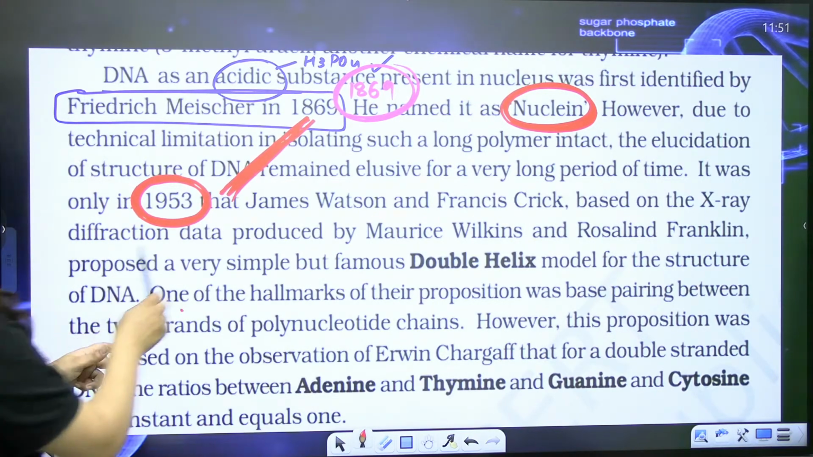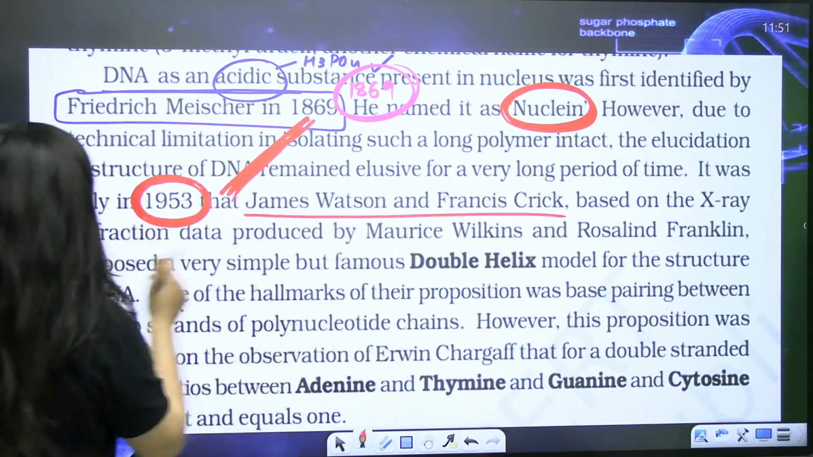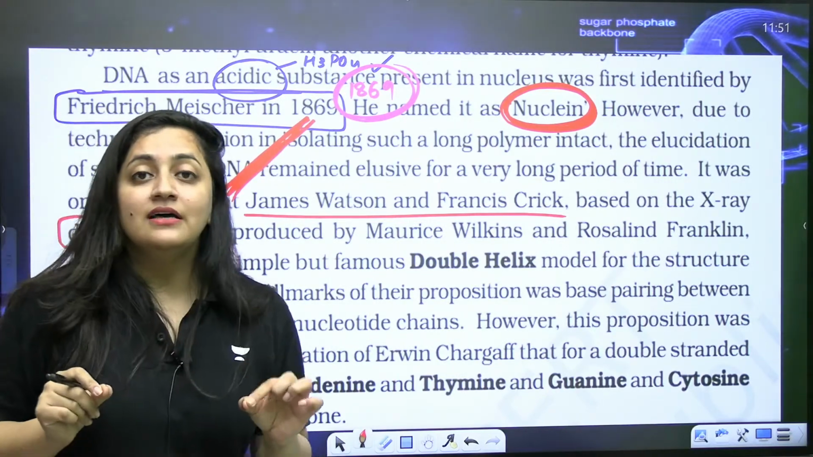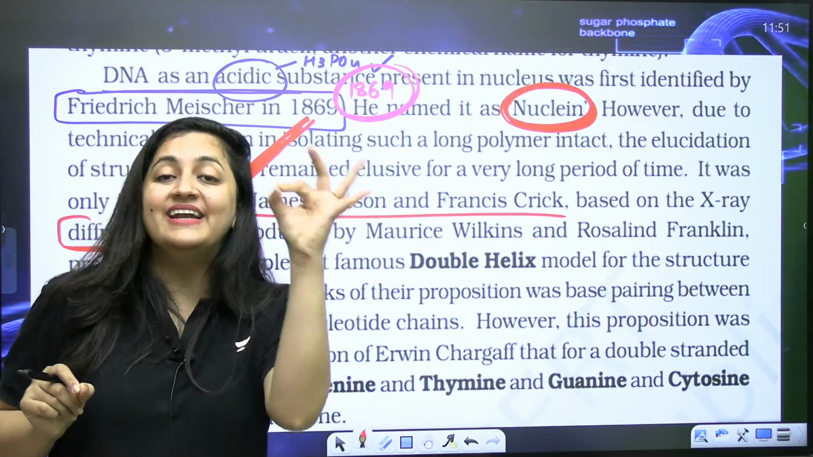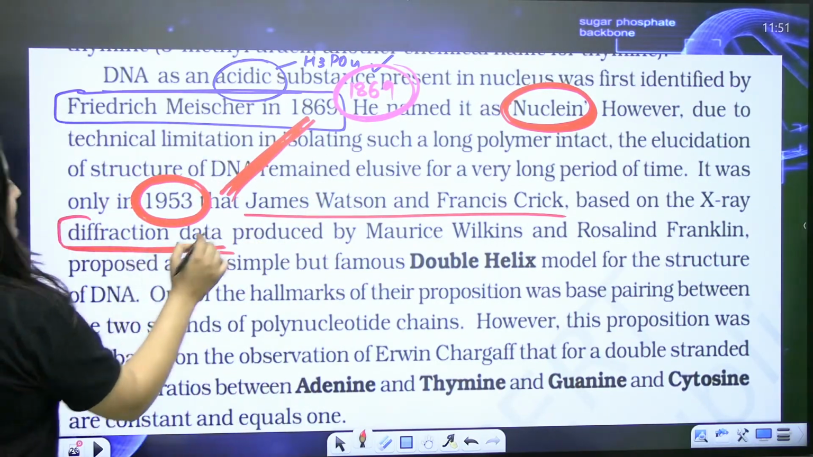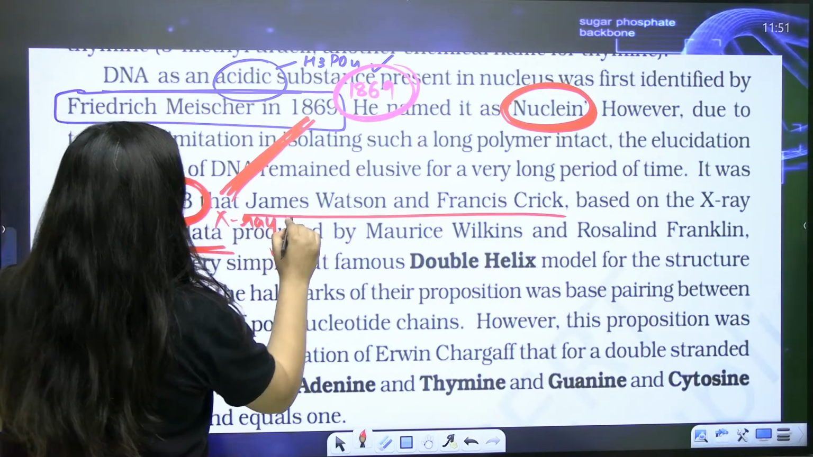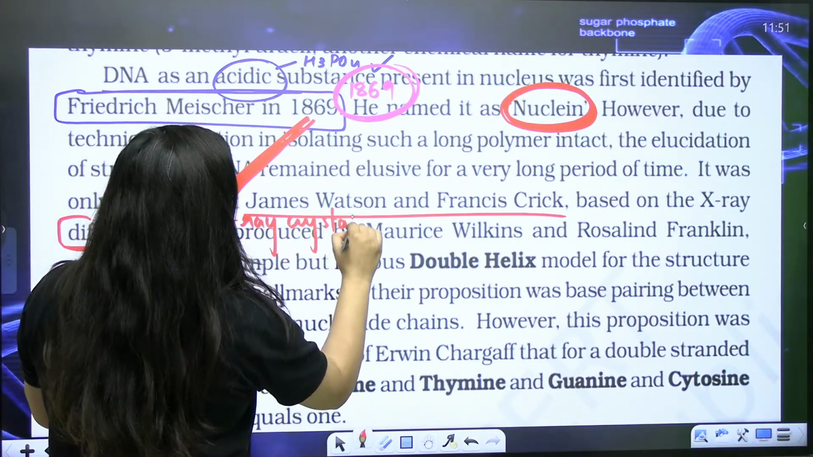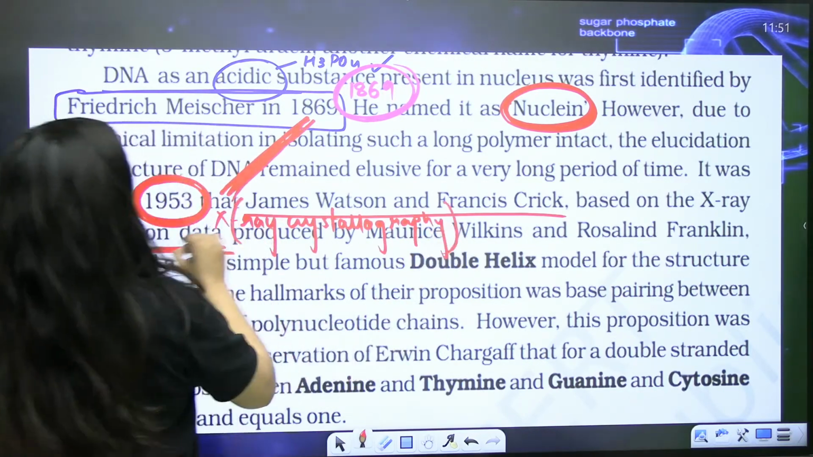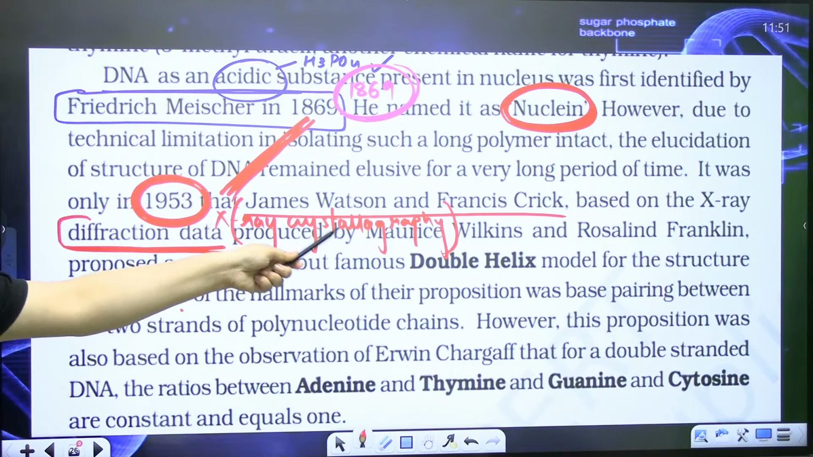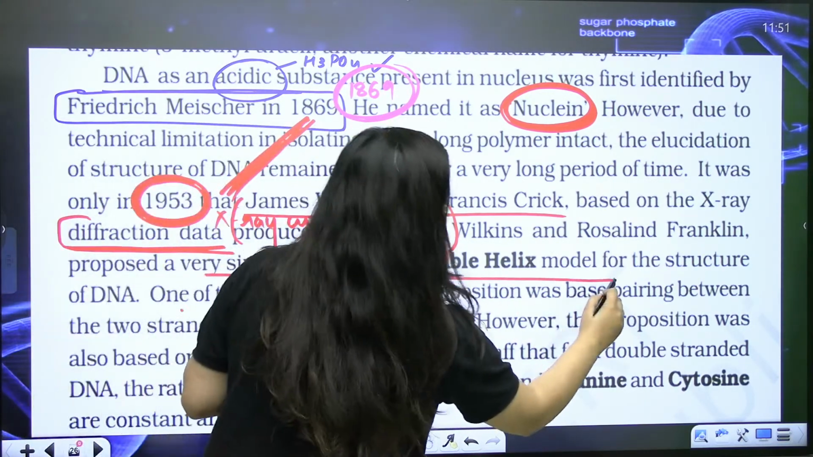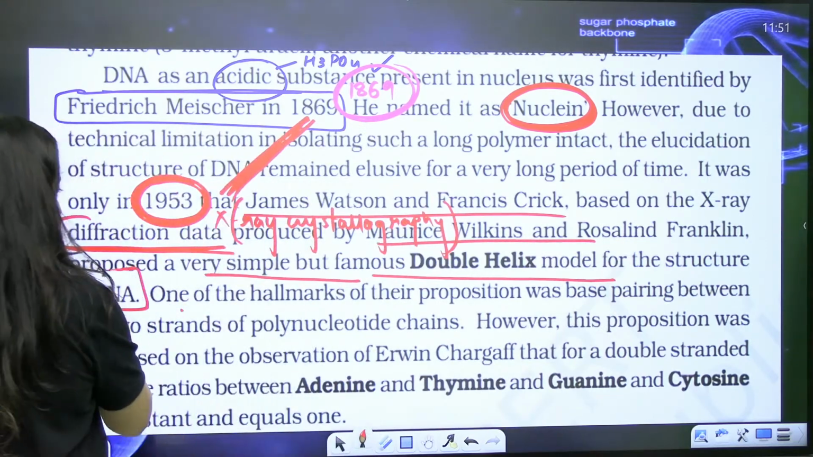So in 1953, Watson and Crick, based on, this is also a question, right? By using the X-ray diffraction, it is also known as X-ray crystallography. Clear? Right, so they used the data produced by Maurice Wilkins and Rosalind Franklin. They proposed a very simple but famous double helical model for the structure of DNA.